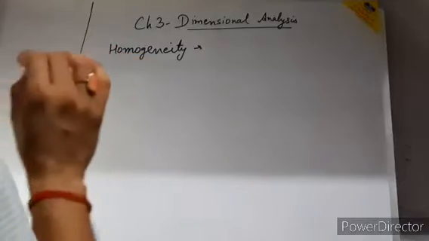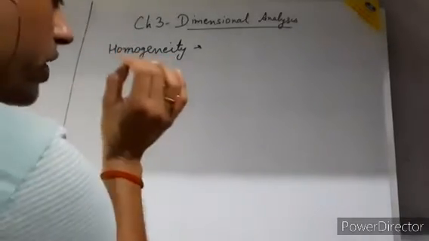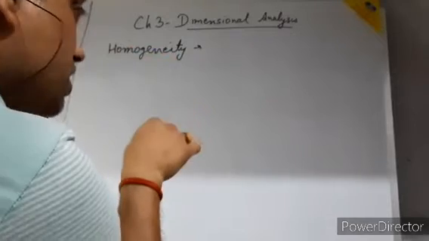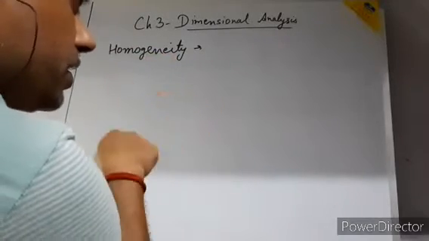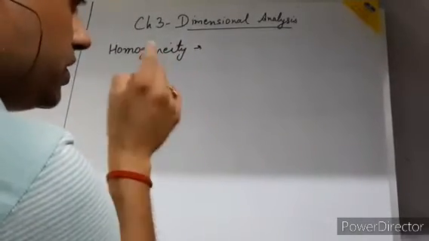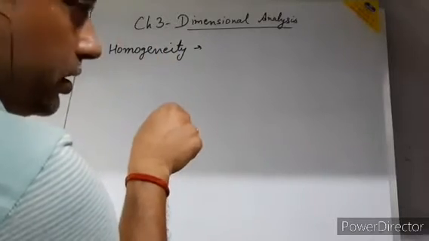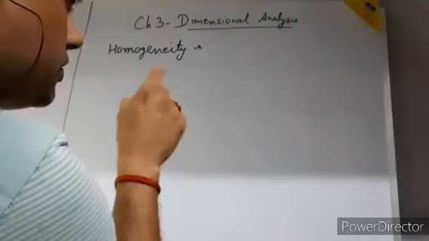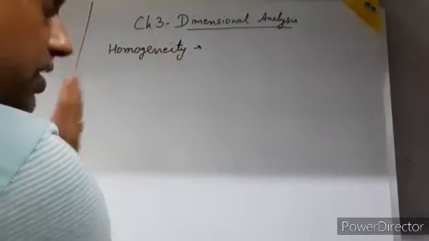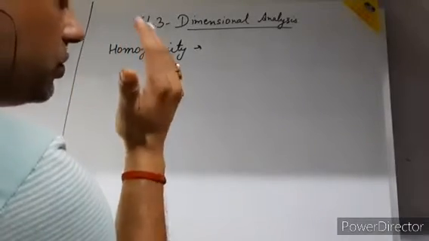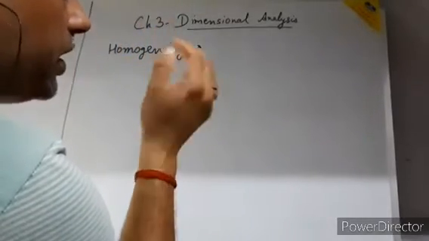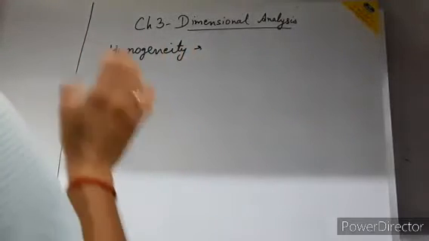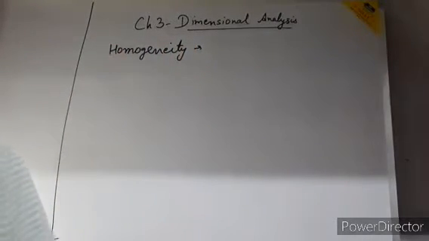If it is dimensionally homogeneous, then whatever dimensions you get for v on the left hand side, the same dimensions you will get for u and for at also. Clear? This is called the principle of homogeneity.